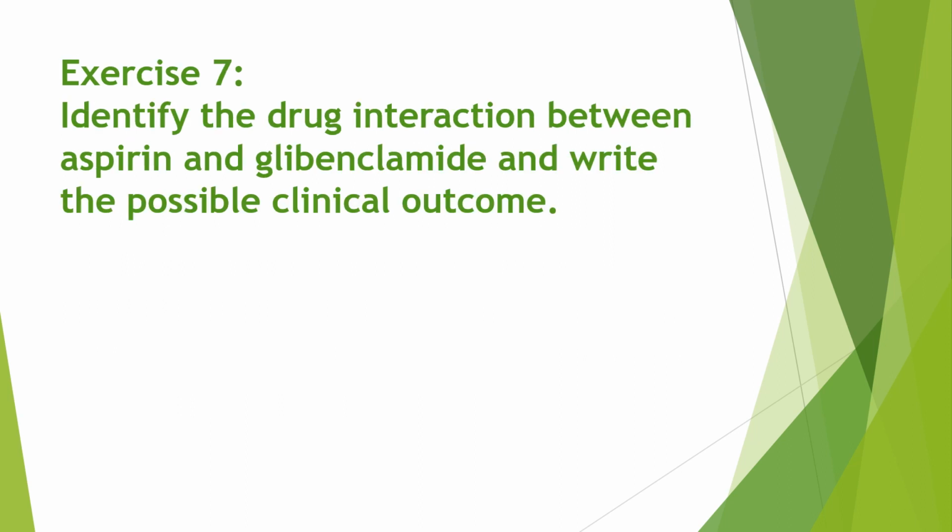Exercise number 7. Identify the drug interaction between aspirin and glibenclamide and write the possible clinical outcome. Aspirin is an antiplatelet drug. It has analgesic, antipyretic and anti-inflammatory action because it inhibits prostaglandin synthesis.